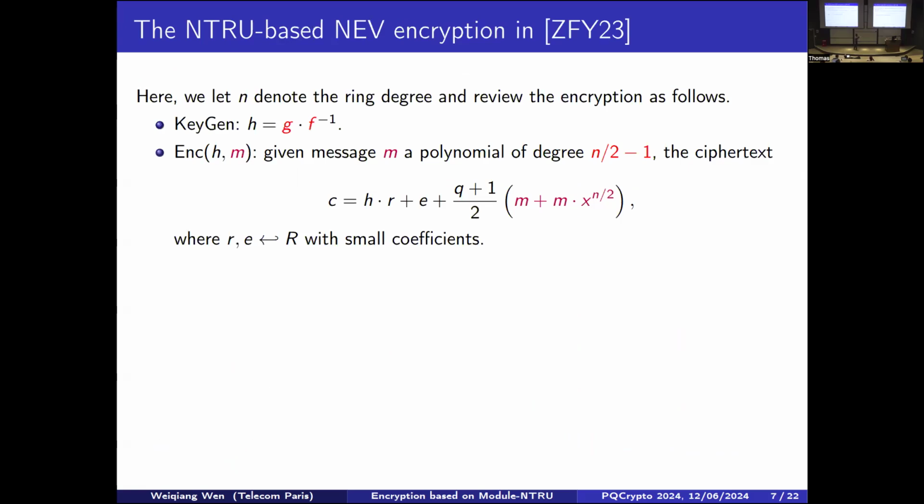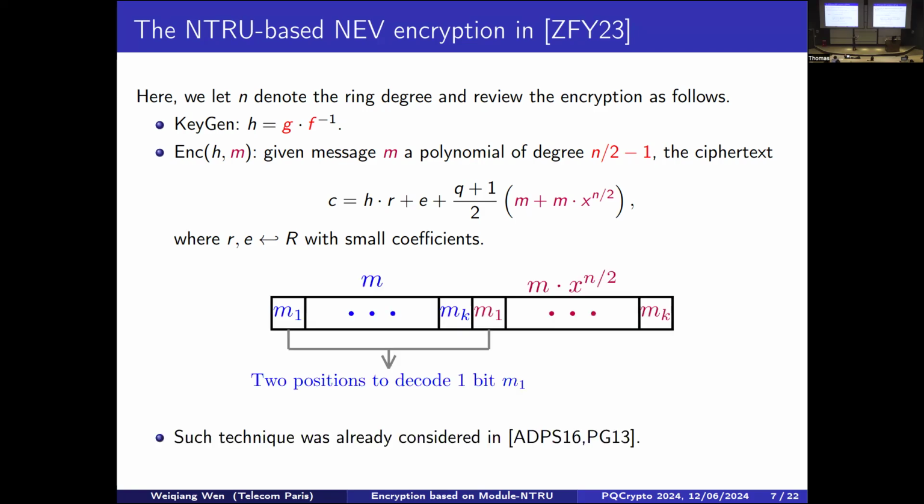So now we can review the NEV scheme. The public key is an NTRU instance, which is indistinguishable from random under the NTRU assumption. Then the encryption is simply to mask the message with the ring LWE instance, which is again indistinguishable from random if we assume the ring LWE assumption. And the main technique to achieve a very compact ciphertext for NEV is the so-called double encryption technique, which was already considered in another scenario. This is the first time it is considered in the NTRU-based encryption scenario.